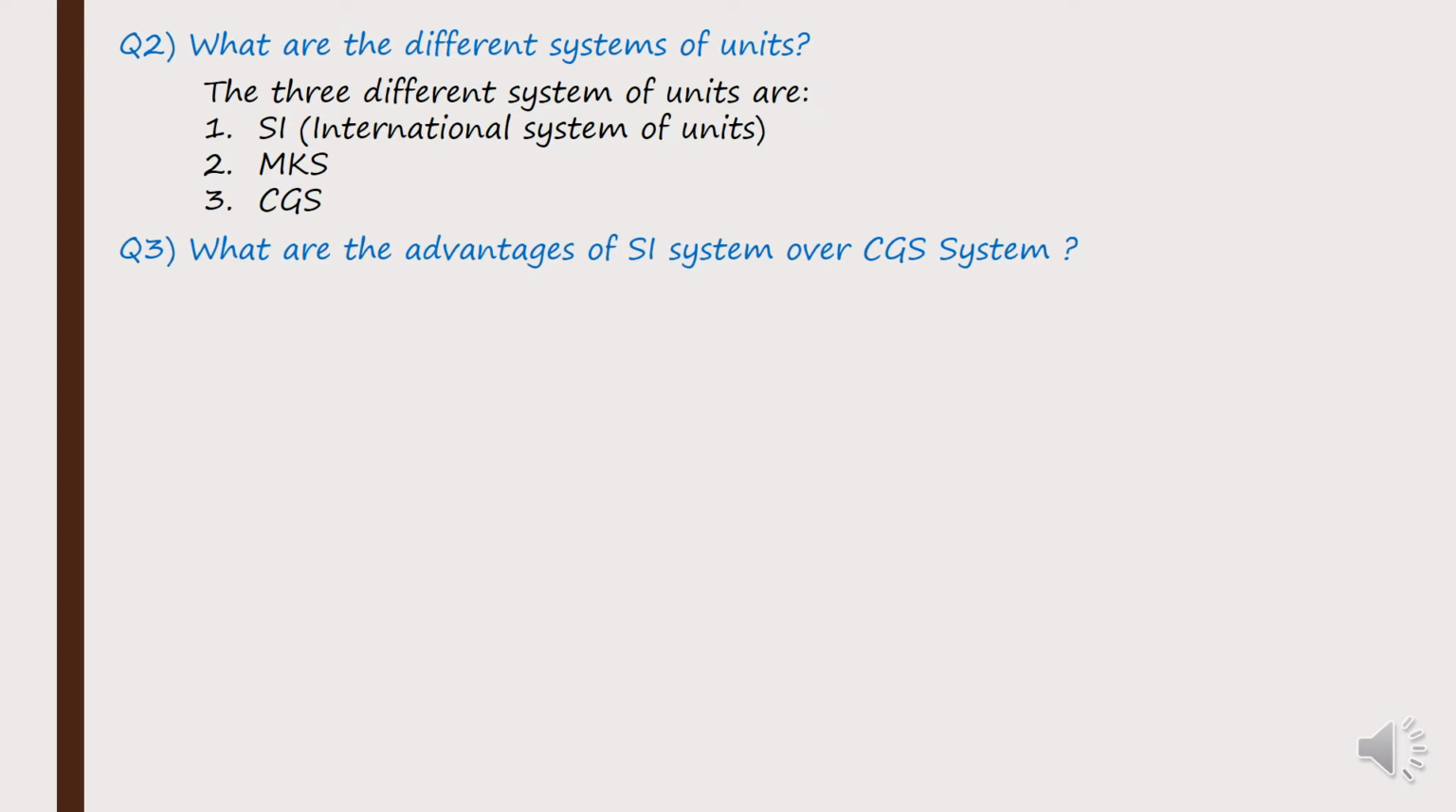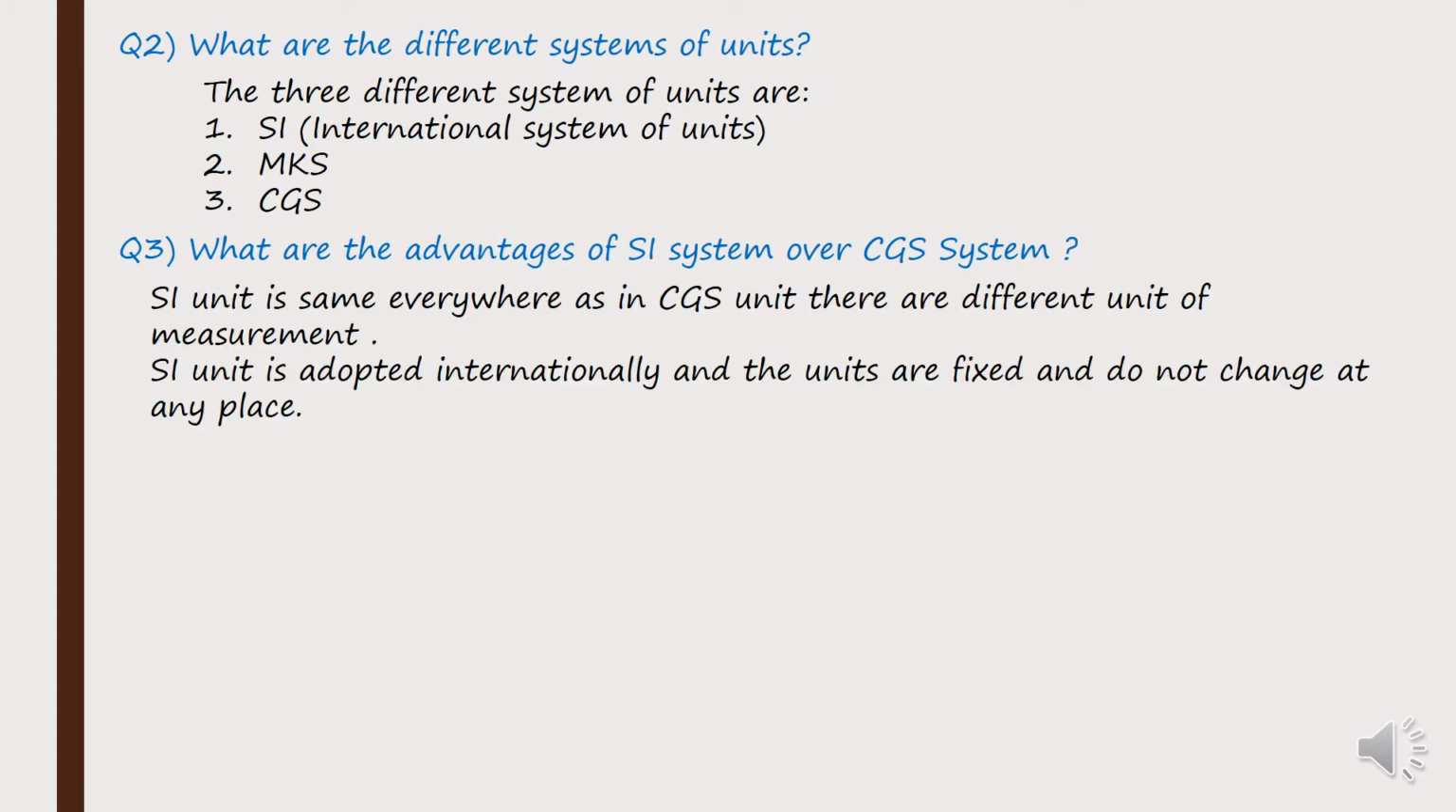The next question is, what are the advantages of the SI system over the CGS system? We just discussed that there are three different types of system of units: SI, MKS, and CGS. Now they are asking what are the advantages of the SI system over the CGS system. So the answer is, SI unit is the same everywhere. The SI unit is adopted internationally.